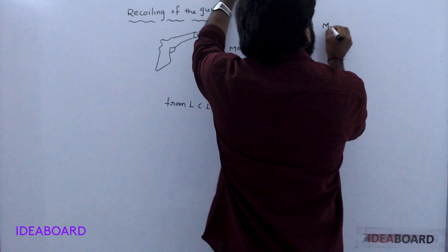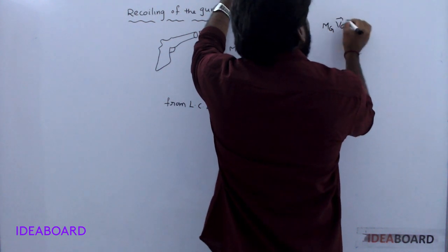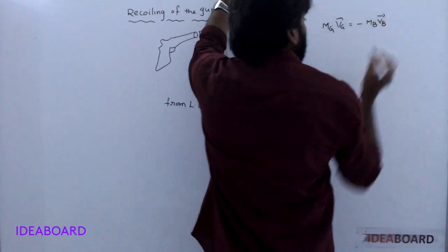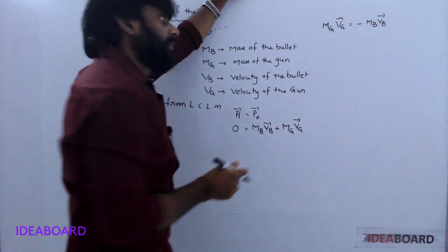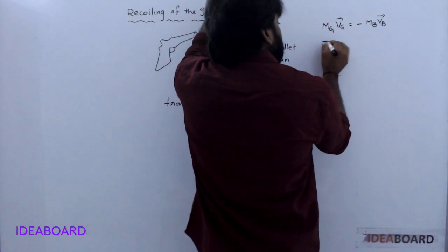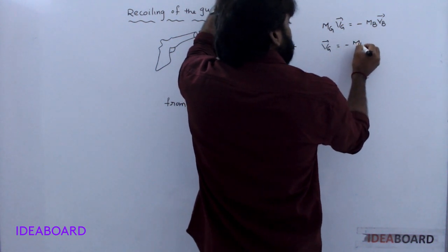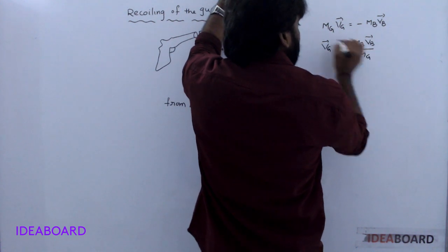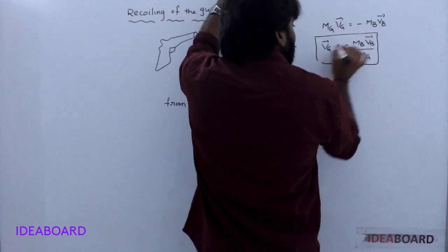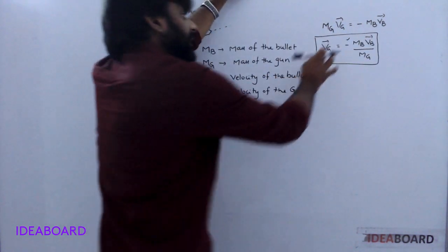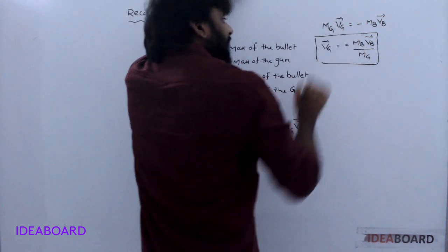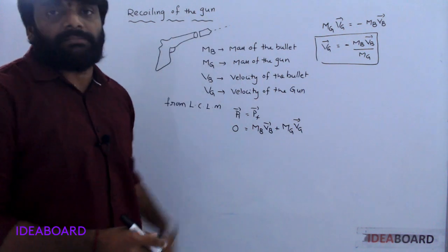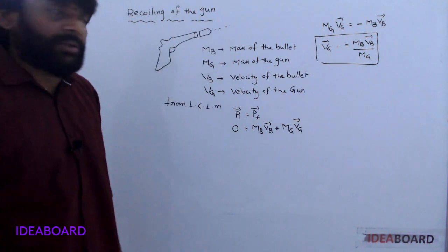So mass of the gun times velocity of the gun is equal to minus mass of the bullet times velocity of the bullet. Understood? Here velocity of the gun is equal to minus mass of the bullet times velocity of the bullet by mass of the gun. The negative sign indicates the gun moves in the backward direction.